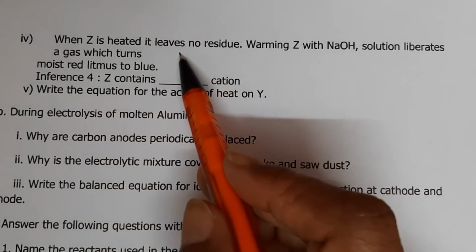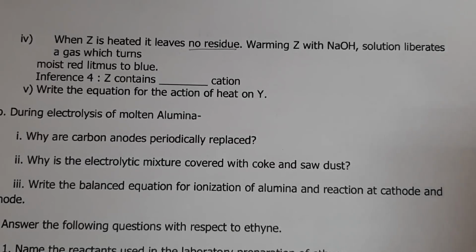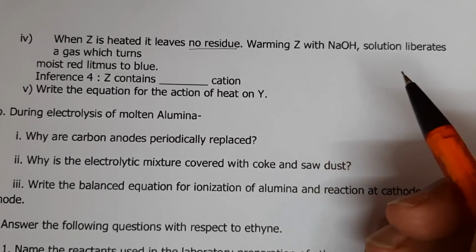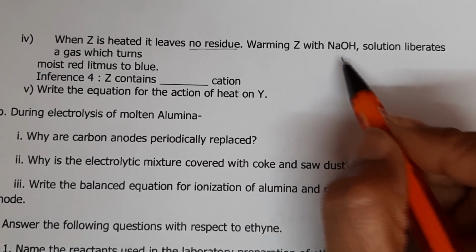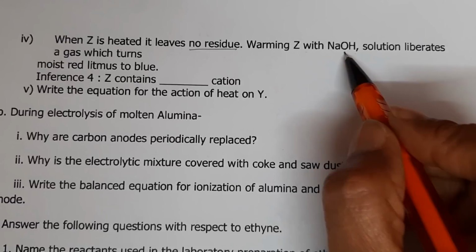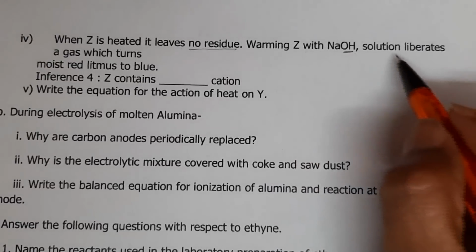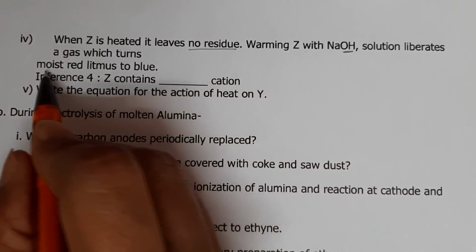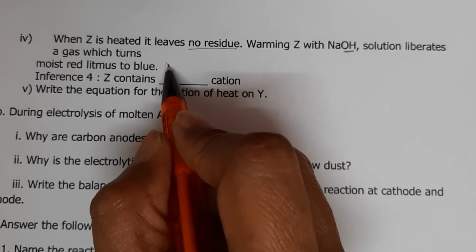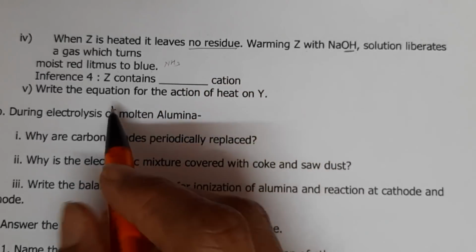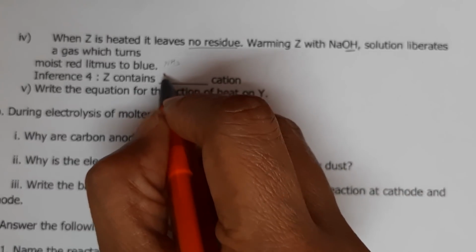So let's come to the fourth subpart. When Z is heated, it leaves no residue. When it leaves no residue, which means it will be ammonium nitrate. On warming Z with NaOH, ammonium cation will react with this and it will be giving us ammonium hydroxide. It liberates a gas which turns moist red litmus blue, which means it is alkaline, so it is ammonia gas. And so Z contains ammonium ion.